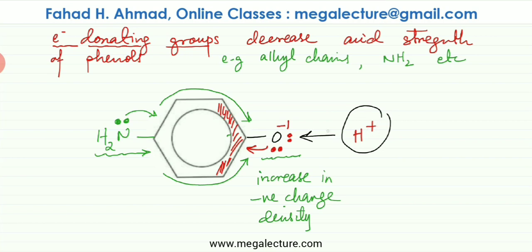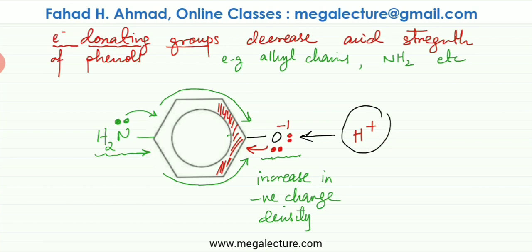The H plus 1, if it breaks off, the negative charge is going to be stronger. It's going to quickly attract the H plus 1 and bond with it. And the phenol would be reformed, so less dissociation would happen. So you don't want that to happen. So the acid strength is going to decrease. There would be lesser chances of this H plus 1 breaking away. So it's not going to produce H plus 1 ions very easily if you have electron donating groups attached to phenols.